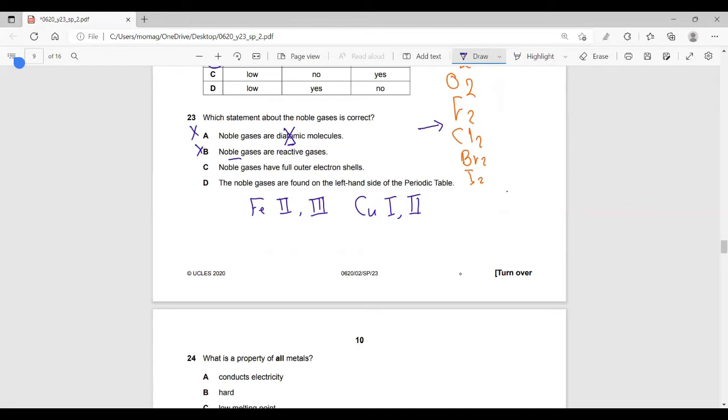The elements which have a full outer energy level, either 2 in the case of helium or 8 in the rest of the elements. So C could be correct. Check D first. The noble gases are found on the left-hand side? Wrong, they are found on the right-hand side. So left here is wrong.